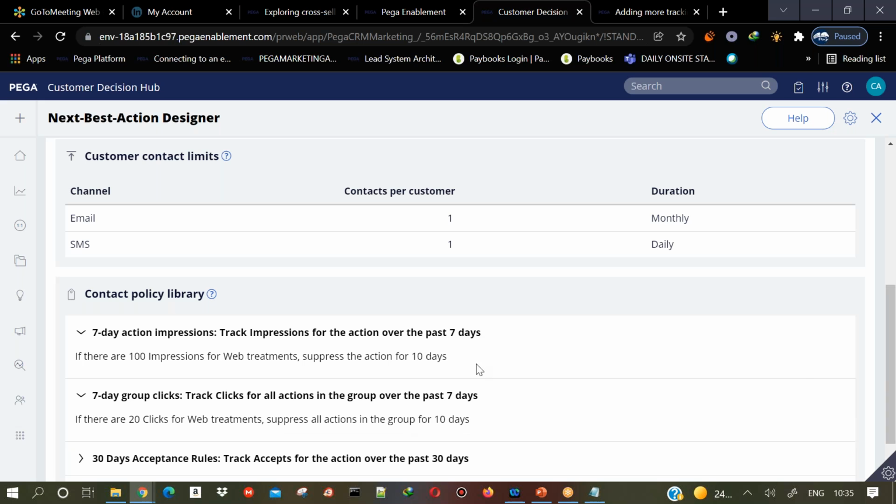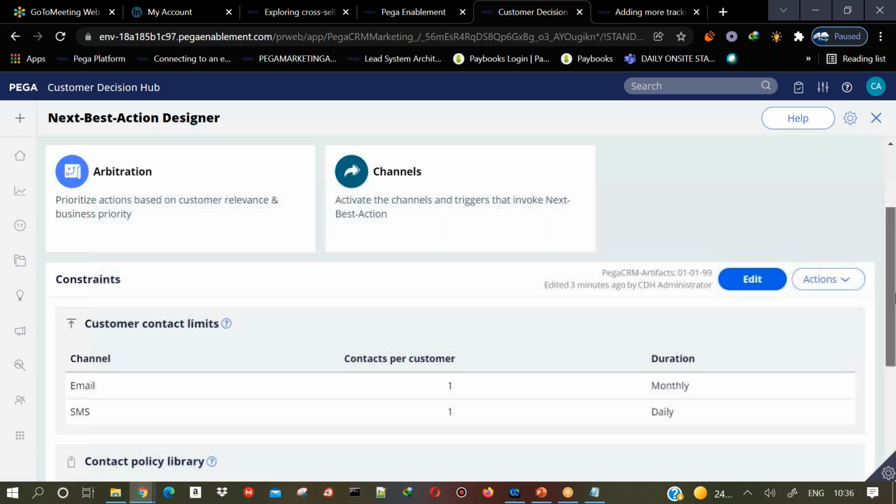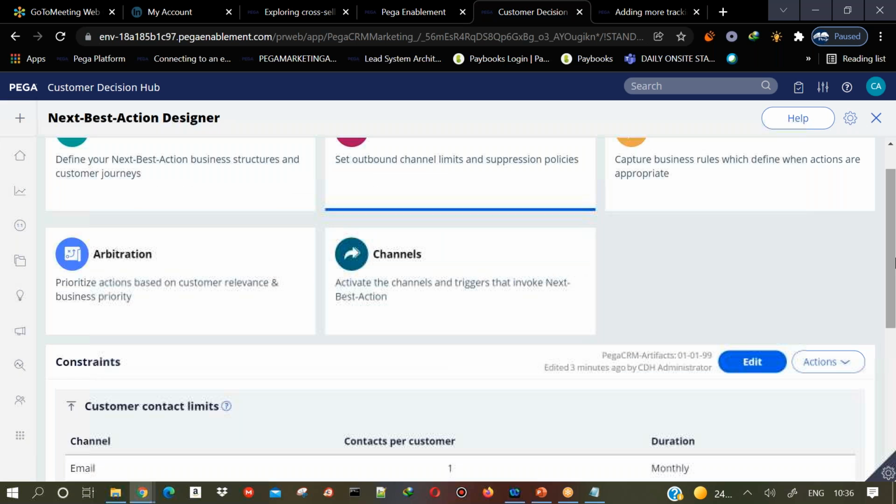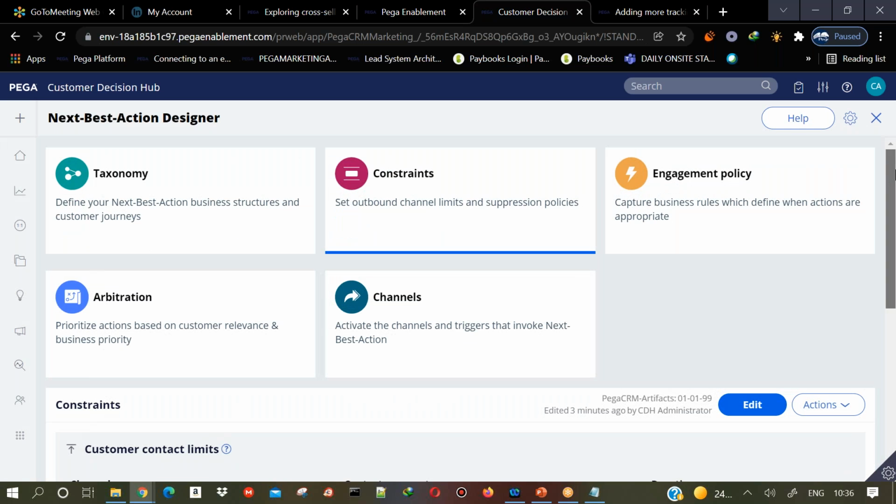Similarly, the group clicks are also there. That means we are tracking the clicks for all the offers in a group for the past 7 days. If at all there are 20 clicks in the web treatments, suppress the offer for the next 10 days. That means if 20 clicks are recorded on the website banner, the website ad, then we will not show that particular offer for the next 10 days. So this kind of requirement you should always configure with suppression policies only.